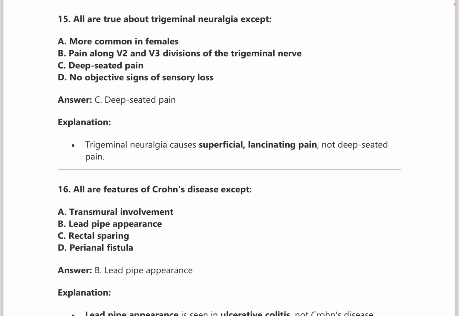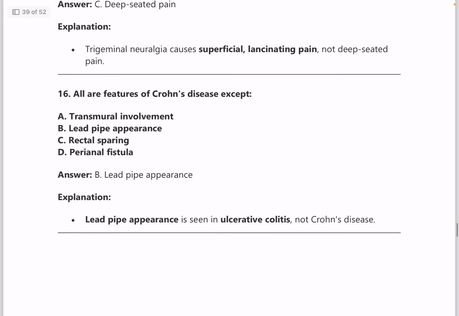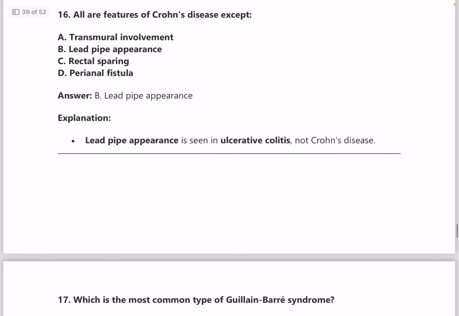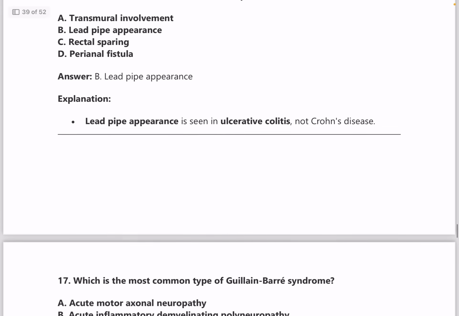Features of trigeminal neuralgia, please learn about that. And deep-seated pain is not seen in trigeminal neuralgia. In trigeminal neuralgia, there is superficial lancinating pain. Or features of Crohn's disease and ulcerative colitis, again that table is very important, please go through that.